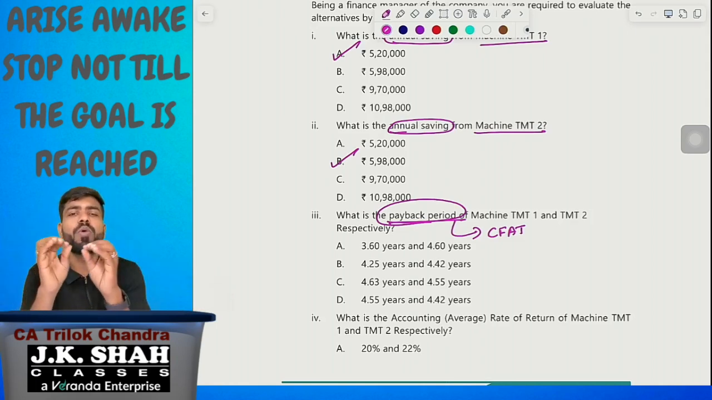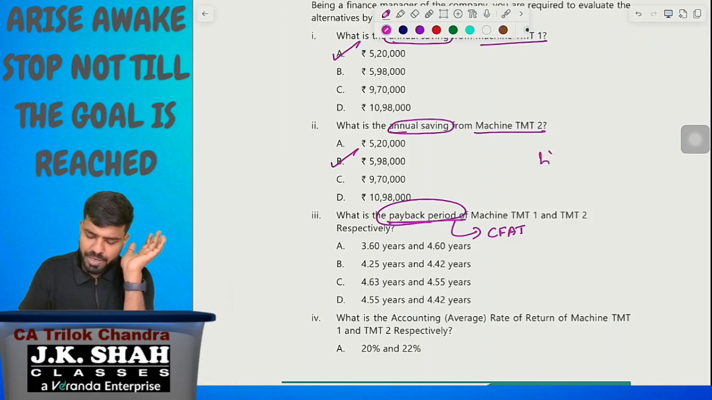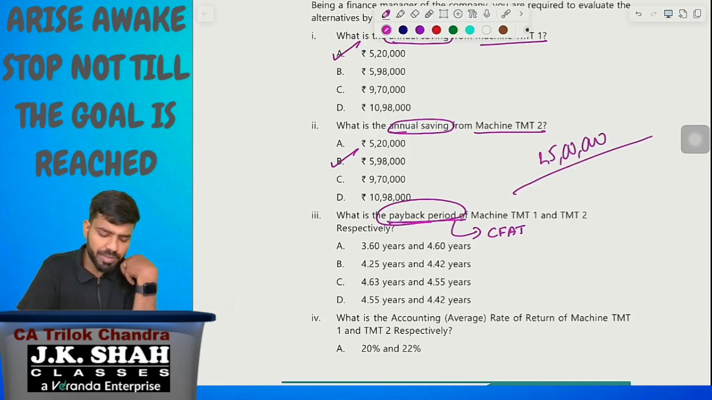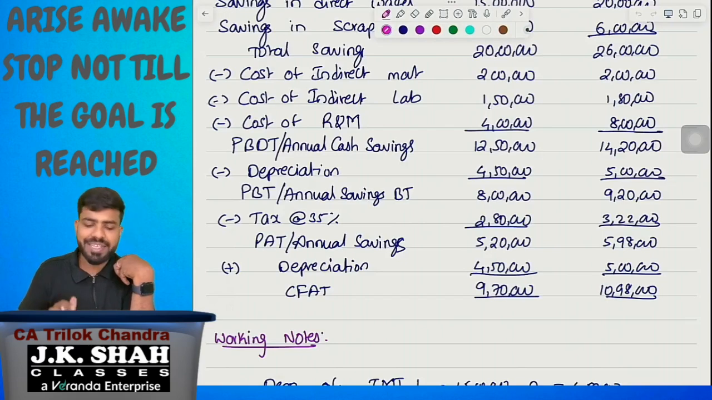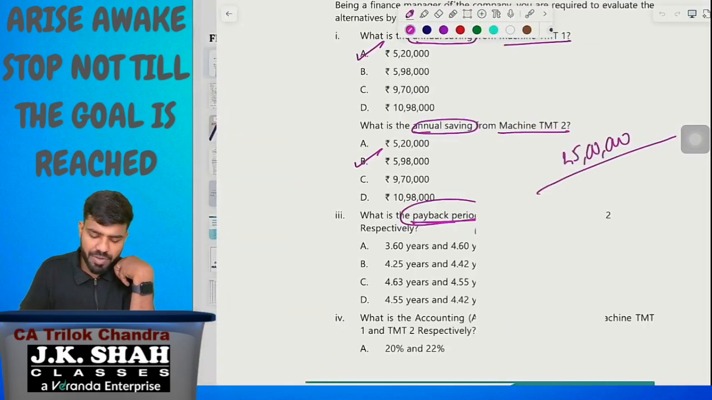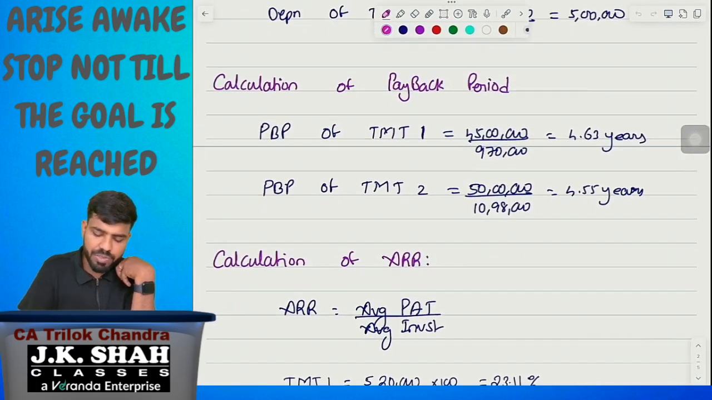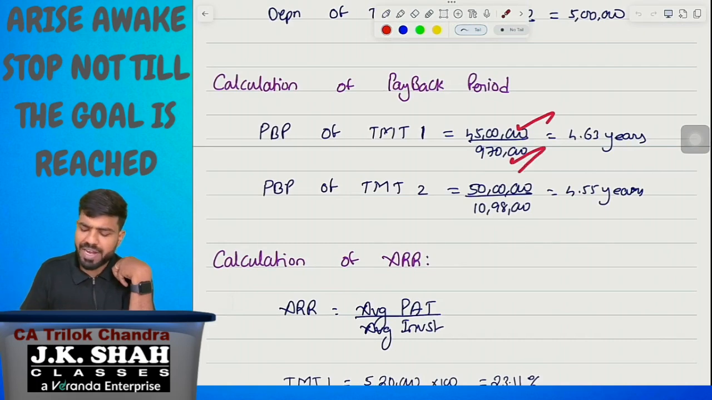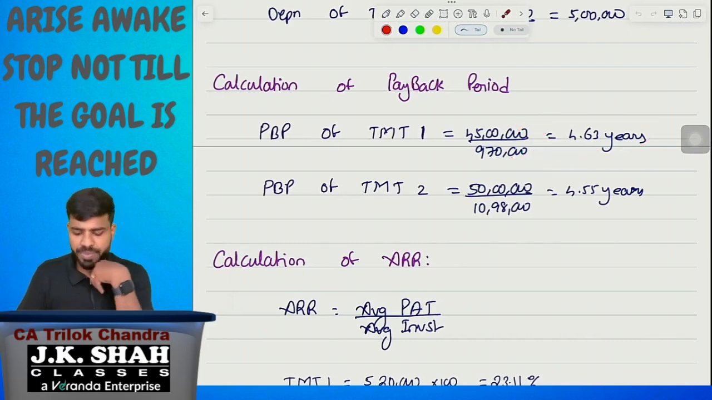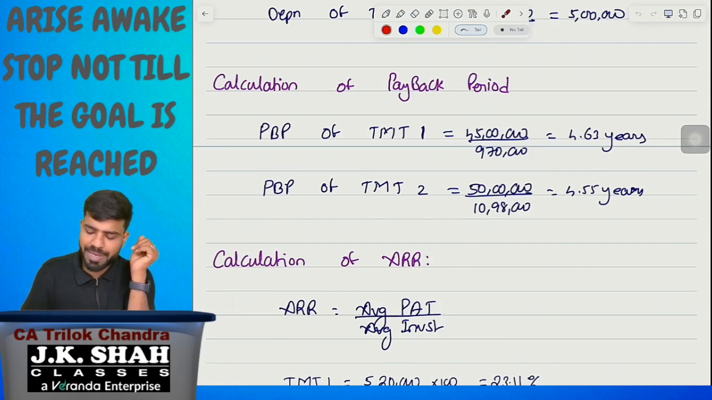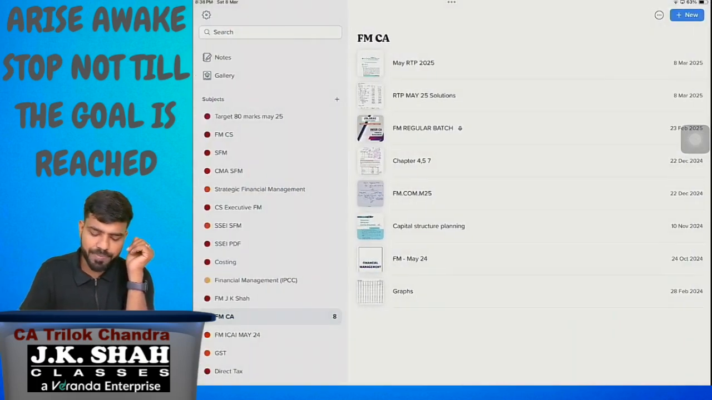Let me take TMT1. What is the total investment? 45 lakh rupees, divided by how much cash inflow we are getting every year. So look at here, 9,70,000. 45 lakh divided by 9,70,000 is 4.63 years. Next TMT2. 50 lakh divided by 10 lakh 98,000 is 4.55 years. Are you understanding? So this is the answer for the third one. Payback period 4.63, 4.55. Look at here.